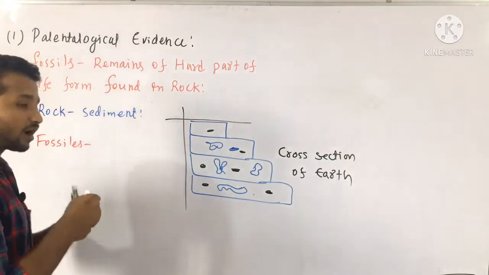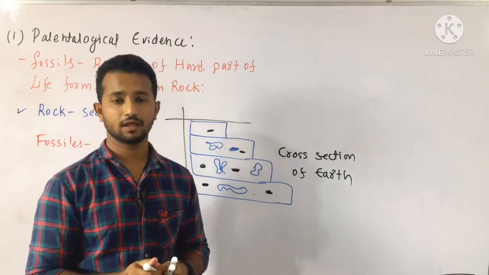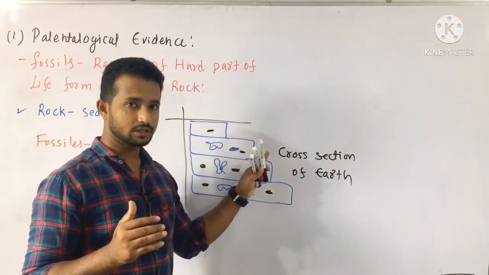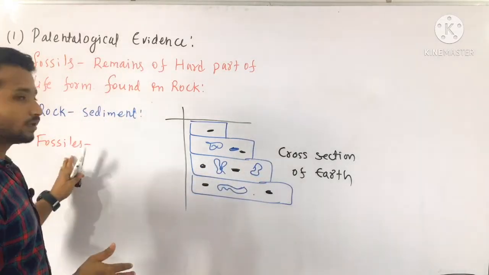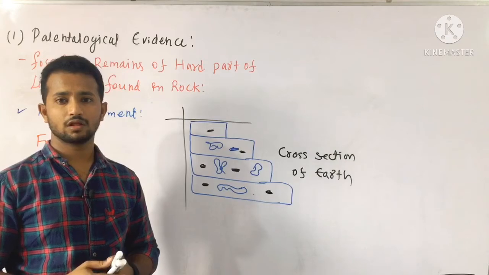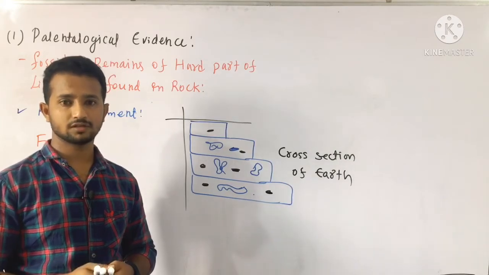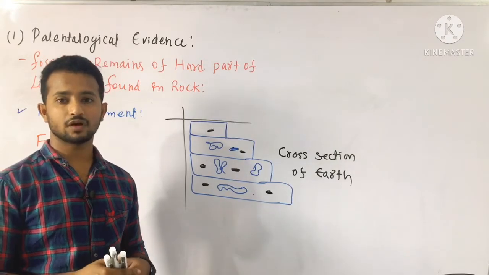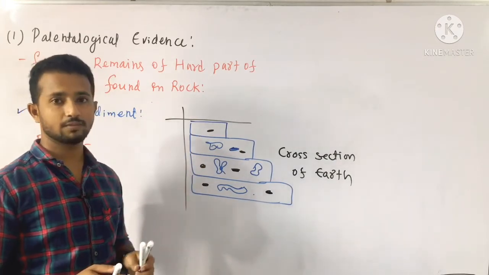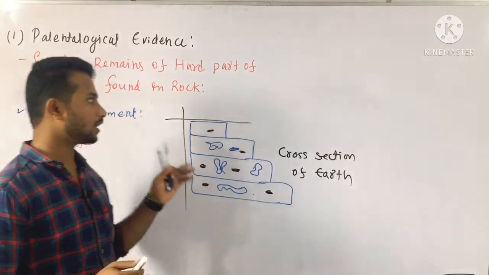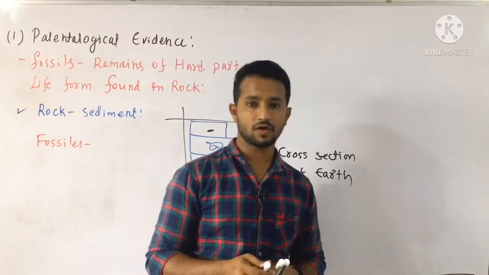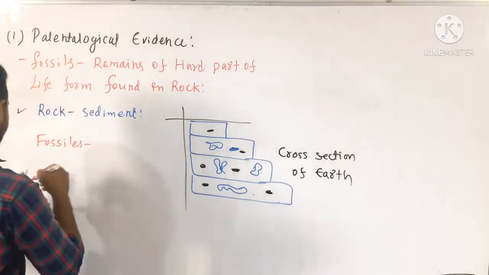It is very important to note that some of these fossils resemble the organisms which are present today, and also some of them are extinct, maybe like dinosaurs, and also new forms of life arise during the formation of life. By this proof of sedimentation we can conclude that evolution had happened. Clear? Some of the fossils resemble the organisms which are present today.